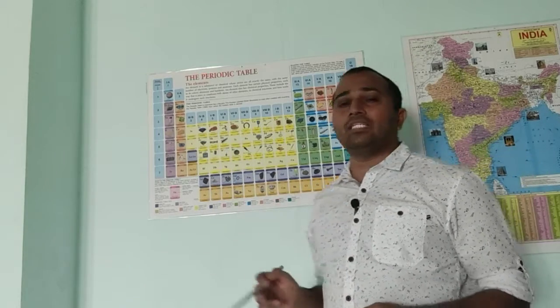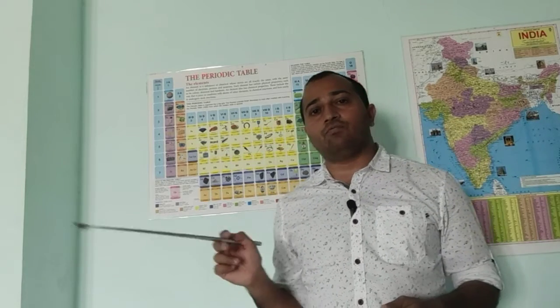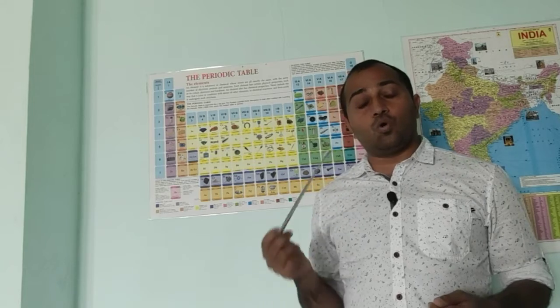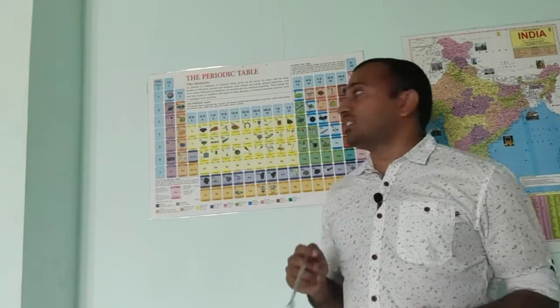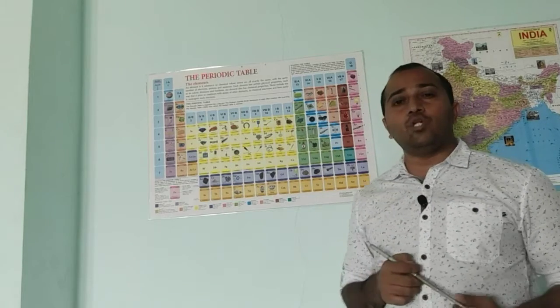Next we have magnesium. Where do we find magnesium? We know that magnesium is found in chlorophyll. As you are aware, chloroplasts contain chlorophyll. That chlorophyll consists of magnesium, which you will find in the leaves. And next we have aluminum.